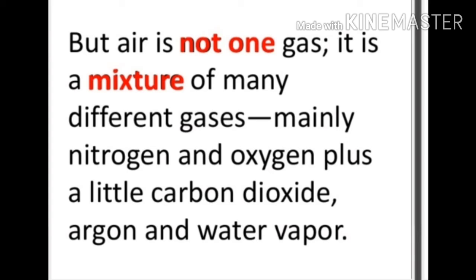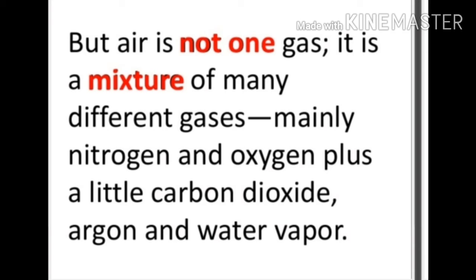Children, air is not one gas. It is actually a mixture of many different gases. The different gases present in the air are nitrogen, oxygen, and a little amount of carbon dioxide, argon, and water vapor. In air, nitrogen is about 78% and oxygen is about 20 or 21%.